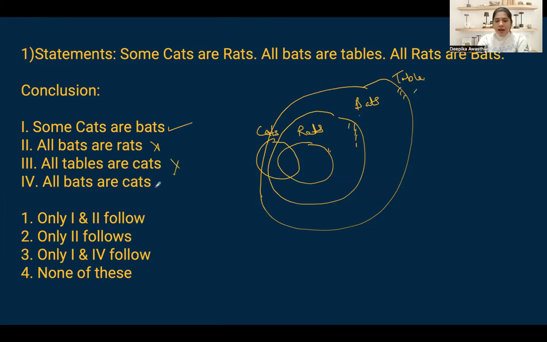All bats are cats. Again, some bats can be cats. So only one follows. Do we have an option? Nothing. So none of these will be the correct answer.